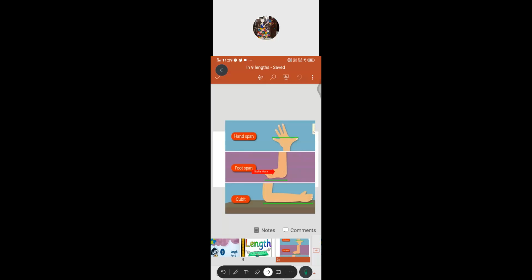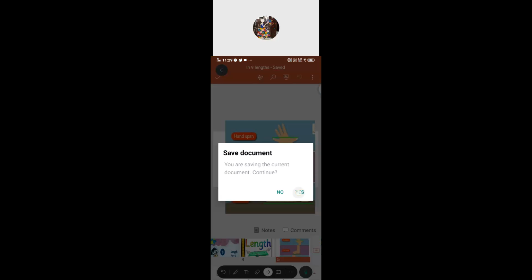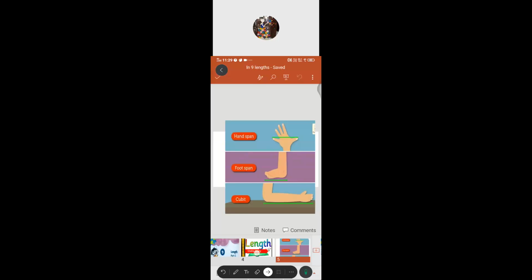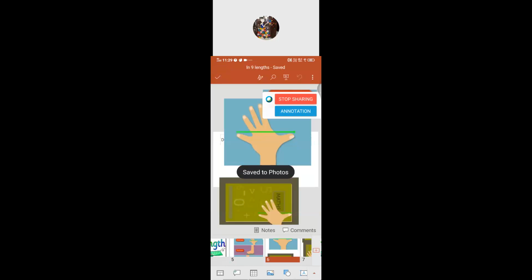What does hand span mean? See that one, hand span here? How do they use that? So hand span, you also please stretch your fingers. Try to stretch. Yes.